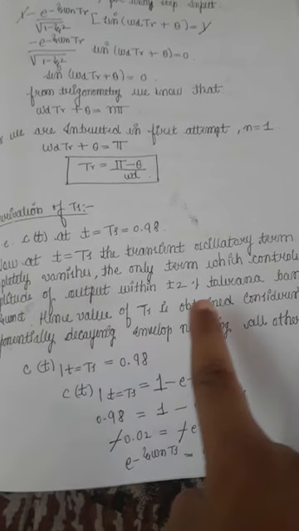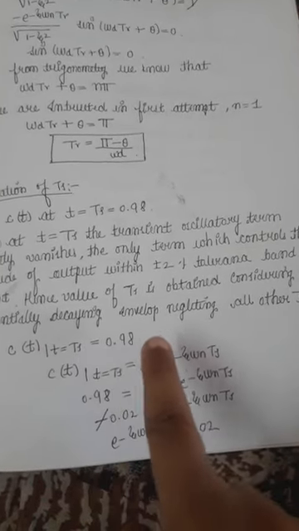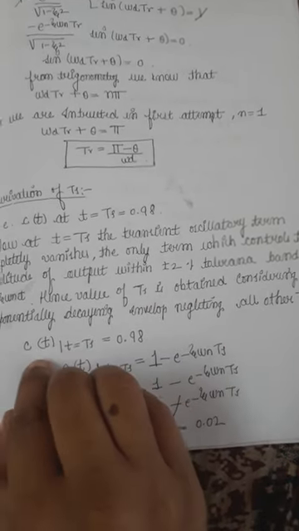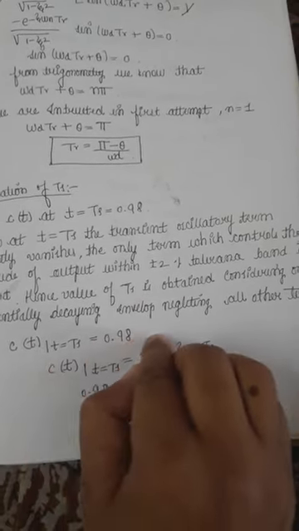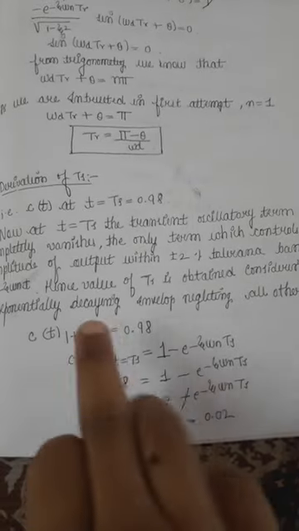Hence the value of ts is obtained by considering the exponentially decaying envelope, neglecting all other terms. So mathematically we can write c of t at t equals ts is 0.98, so directly we can write 1 minus e to the power of minus zeta omega n ts, equal to 0.98.